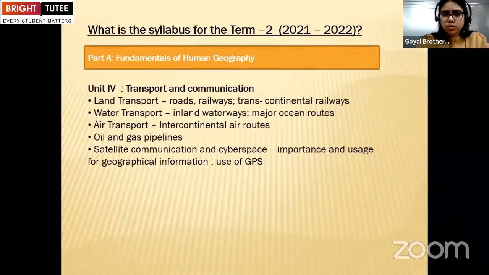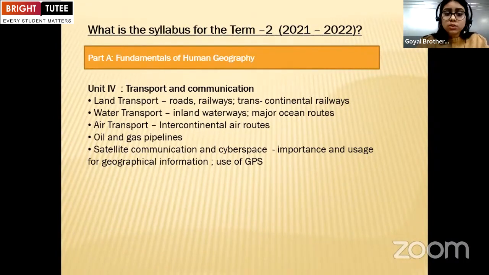Now in unit 4, part A, fundamentals of human geography. In unit 4, transport and communication, they have to read about the land transport of the whole world, not only for India, because this is part A, which is talking about the whole world. In the land transport, they have to know about the roads, the railways, transcontinental railways.